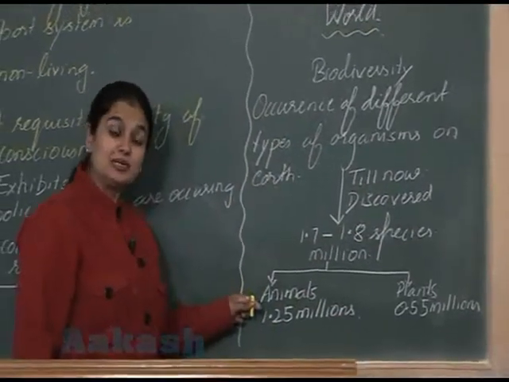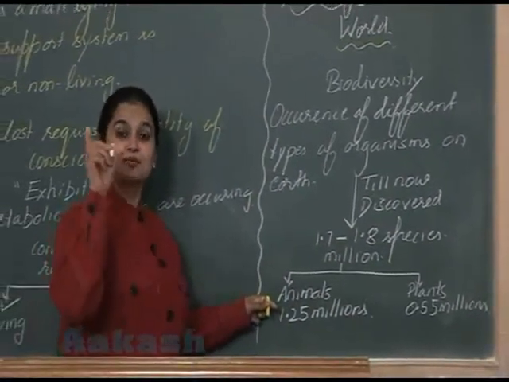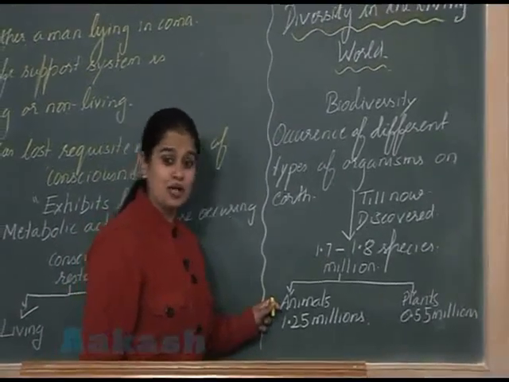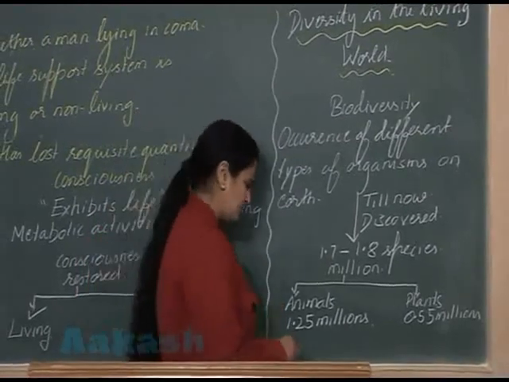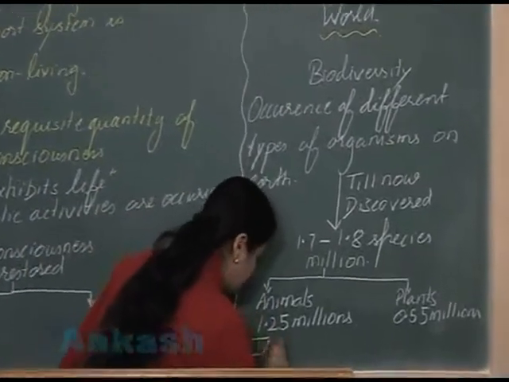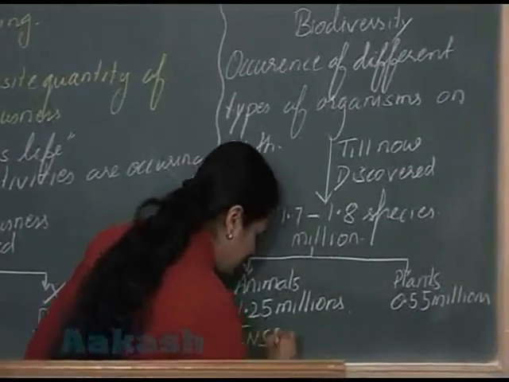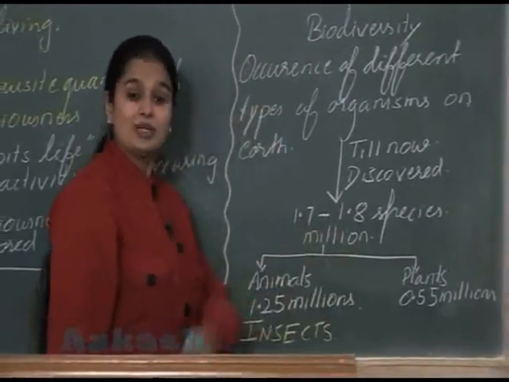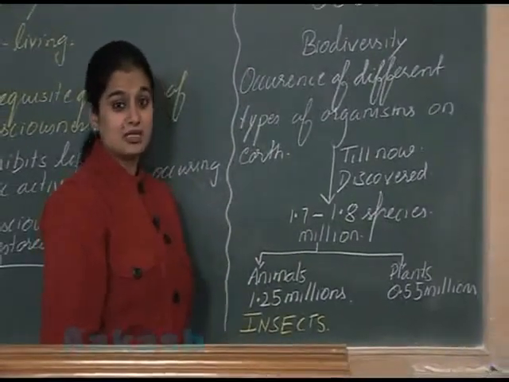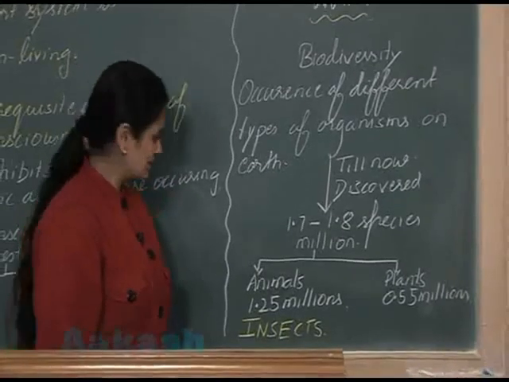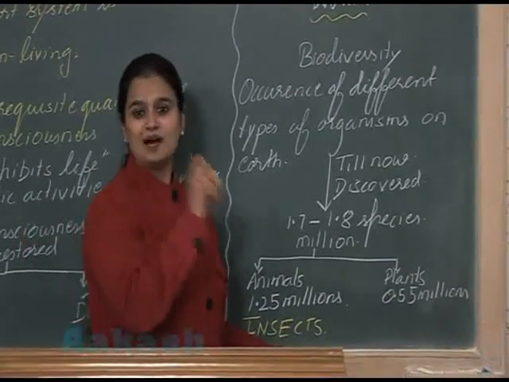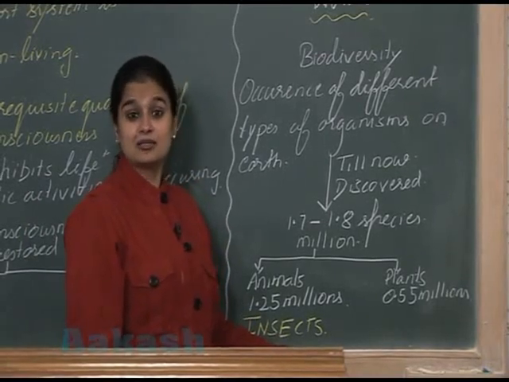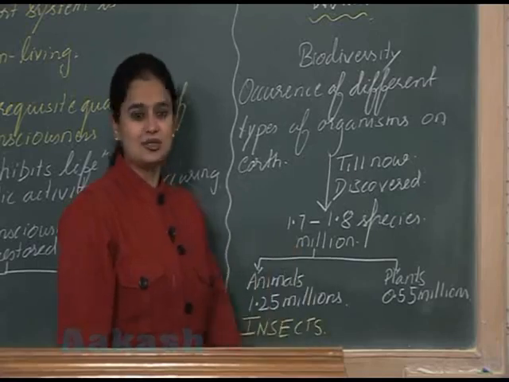Among the animals, can you tell me which group is most diverse? Which group has the most diversity? Yes, it is known to everybody. Maximum diversity is for the insects, right? In the case of the plants, maximum diversity is for flowering plants. You might know this group of plants is also known as angiosperms.